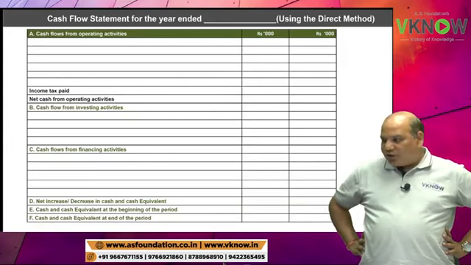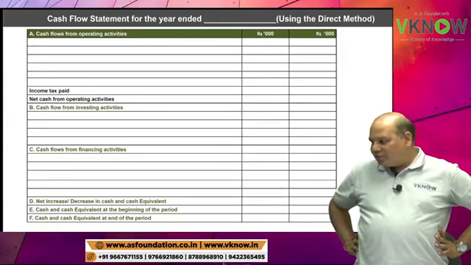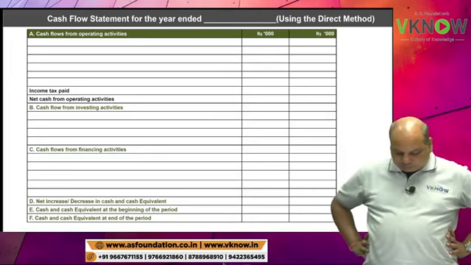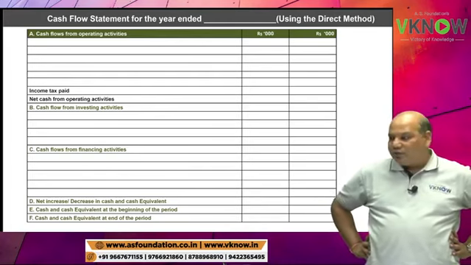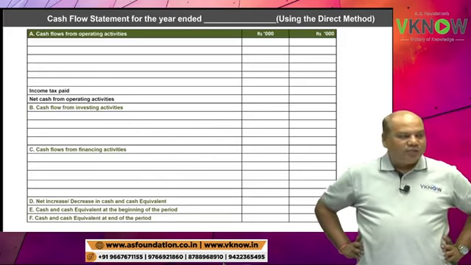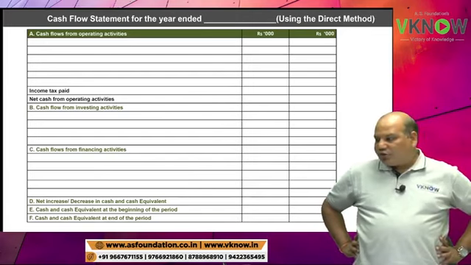Cash flow statement for the year ended 31st March 2011.